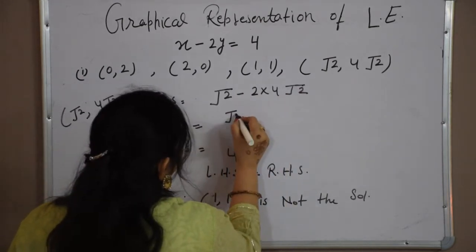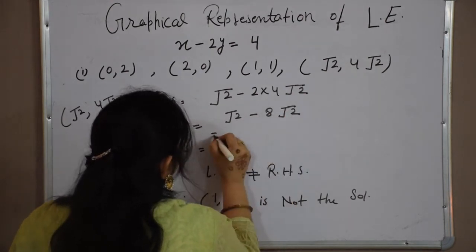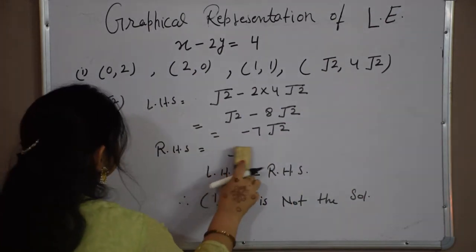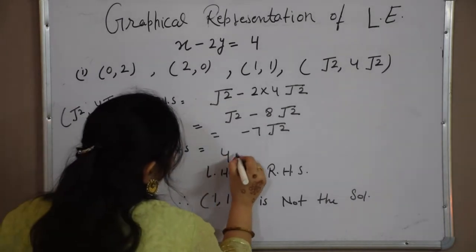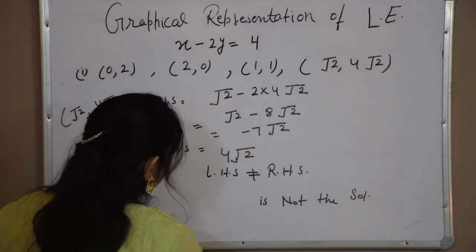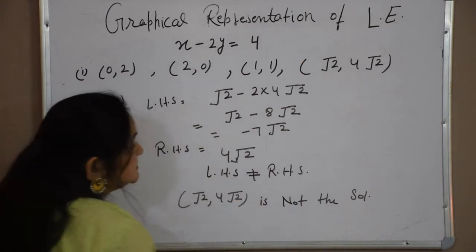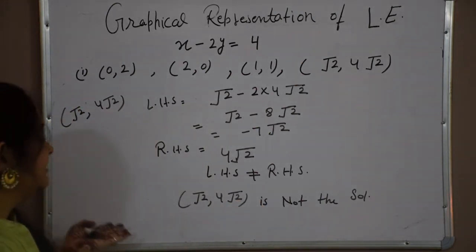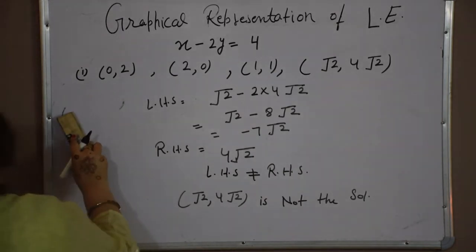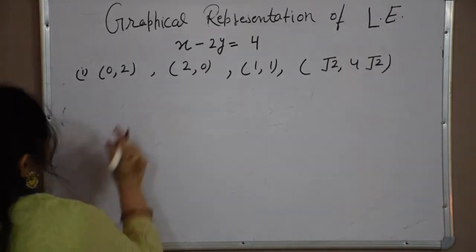That is root 2 minus 8 root 2, that is equal to minus 7 root 2, and the right hand side is equal to 4 root 2. Left hand side is not equal to right hand side, so this is also not a solution. Root 2, 4 root 2 is not a solution of the given equation. There is no one which is a solution.